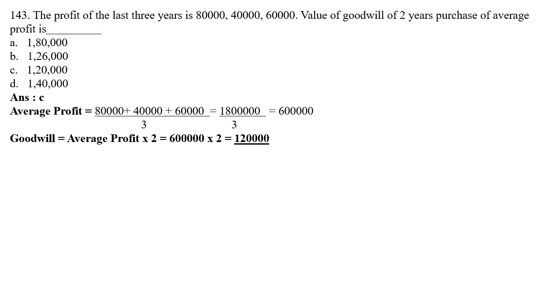Next, 143 MCQ. The profit of the last 3 years is 80,000, 40,000, 60,000. Value of the goodwill for 2 years of purchase of average profit. Very simple. You just have to find your average profit. Add the last 3 years' profit, and since you have 3 years, divide it by 3. So you will get your answer as 6 lakhs.